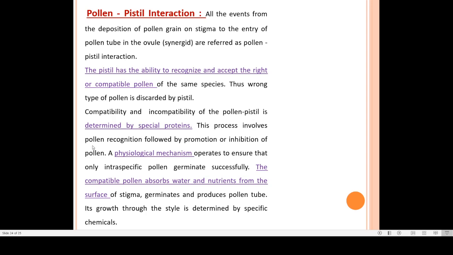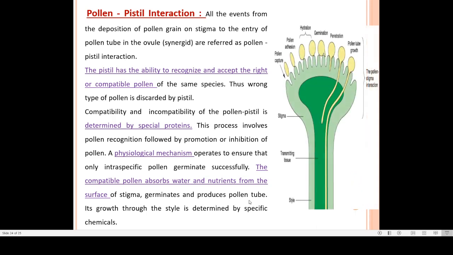This process involves pollen recognition followed by promotion or inhibition of a pollen. It is a physiological mechanism which operates to ensure that only intraspecific pollen germinate successfully. That means which is compatible with that particular stigma, that only will germinate and others will be discarded or rejected. The compatible pollen absorbs water and nutrients from the surface of the stigma and it germinates over there and produces a pollen tube. So this is pollen pistil interaction.